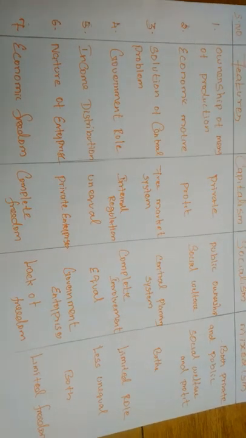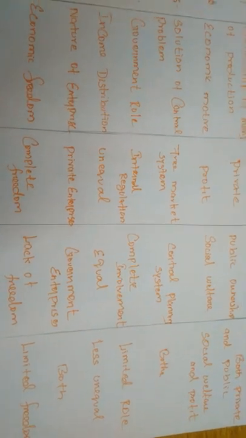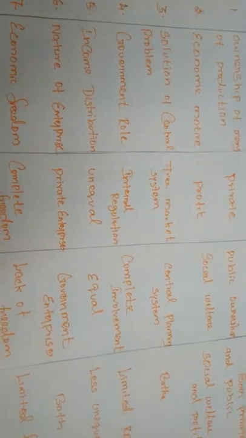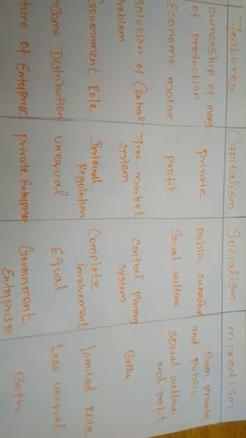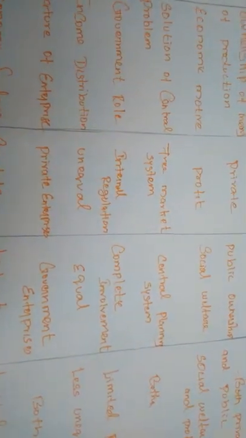But in socialism, it is the central planning system. All the basic problems and all the economic activities will be drawn up, regulated and controlled by the central planning authorities, that is, the government. But in mixedism, the central problem will be undertaken and regulated by both private and public, right?